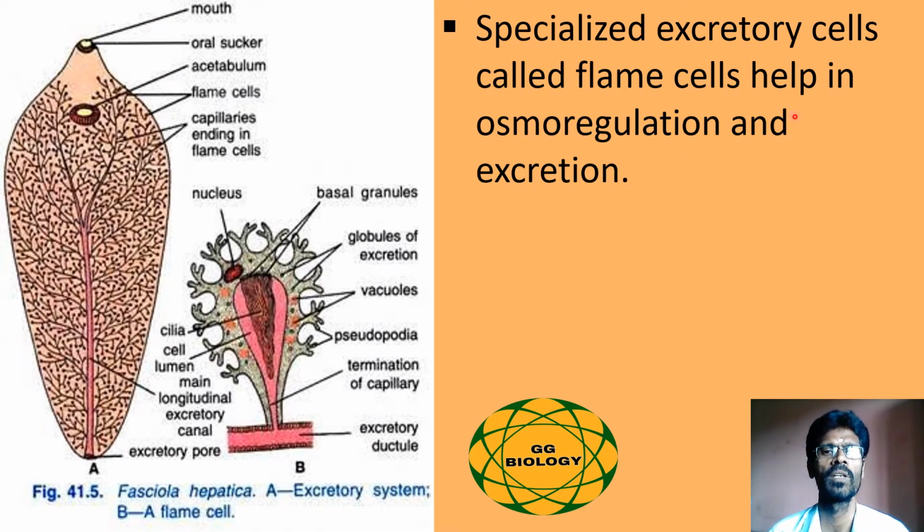Excretion and osmoregulation in flatworms is done by specialized cells called flame cells. Excretion means eliminating the unwanted nitrogenous waste products, and osmoregulation is nothing but the water balance. Both these functions, namely excretion and osmoregulation, are brought about by the flame cells. Here in this picture the excretory system of the Fasciola hepatica is shown, and a typical flame cell is also shown in an enlarged manner.